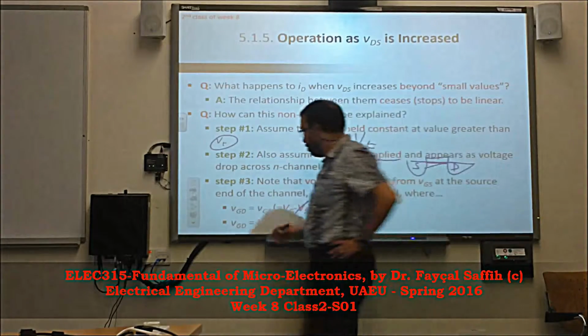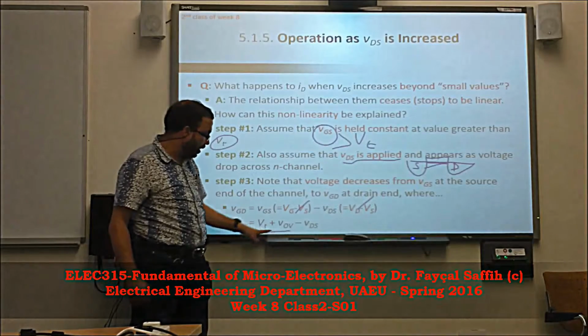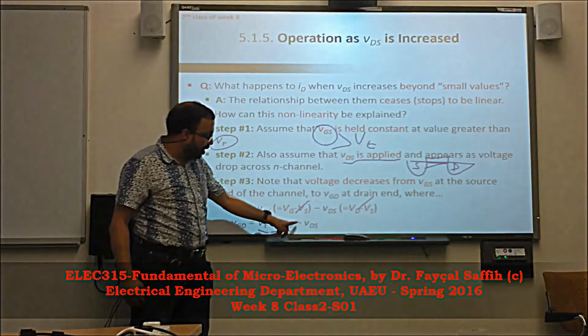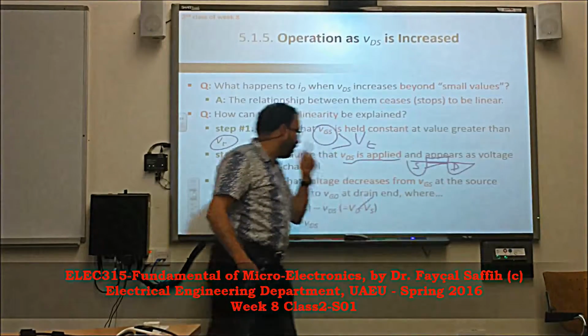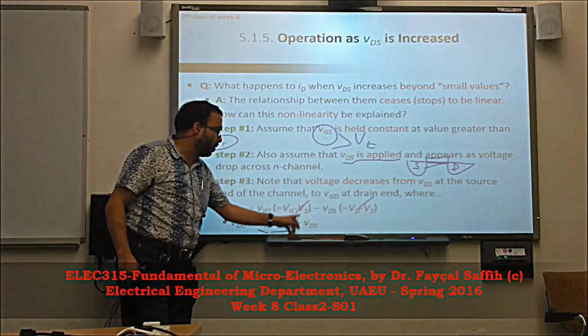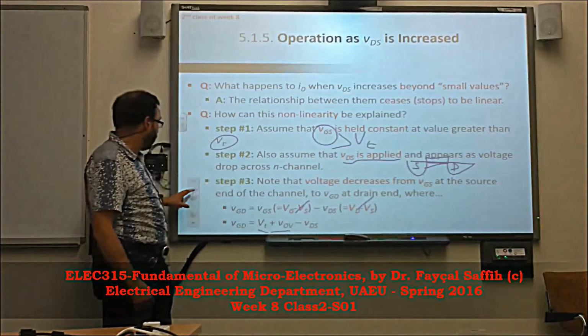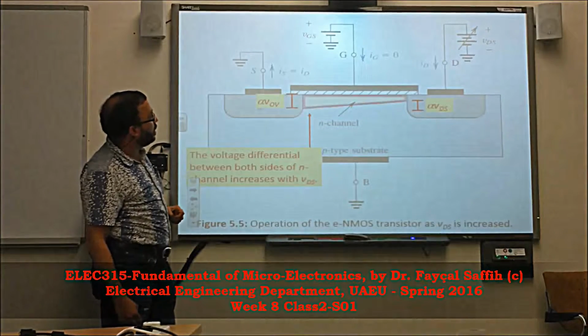So the gate to drain voltage is VT plus the overdrive minus the voltage drop between the drain and the source. Before, VDS was almost considered as zero. Anyways, so this is the story.